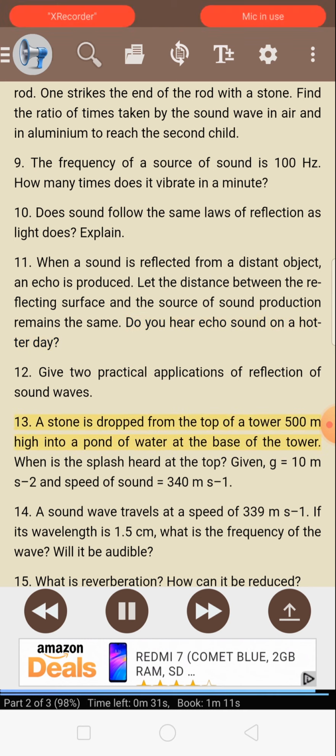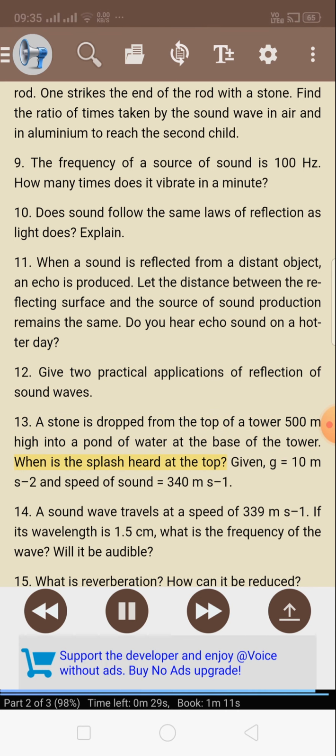13. A stone is dropped from the top of a tower 500 meters high into a pond of water at the base of the tower. When is the splash heard at the top? Given g equals 10 meters per second squared and speed of sound equals 340 meters per second. 14. A sound wave travels at a speed of 339 meters per second. If its wavelength is 1.5 centimeters, what is the frequency of the wave? Will it be audible?